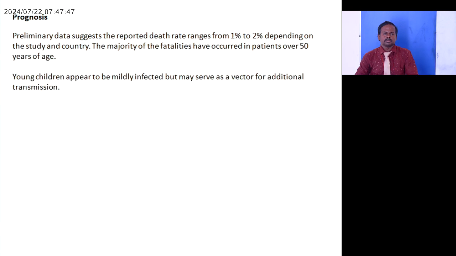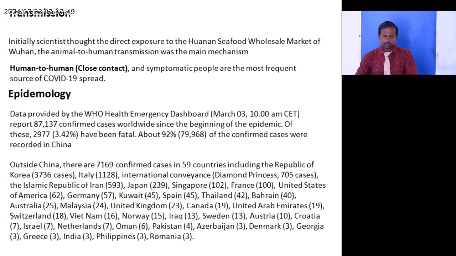So transmission. Initially scientists thought that direct exposure at the seafood wholesale market of Wuhan, animal to human transmission, was the main mechanism. Human to human close contact and asymptomatic people are the most frequent source of COVID-19 spread.